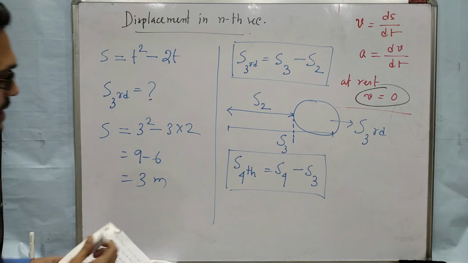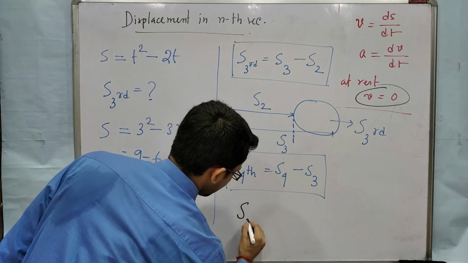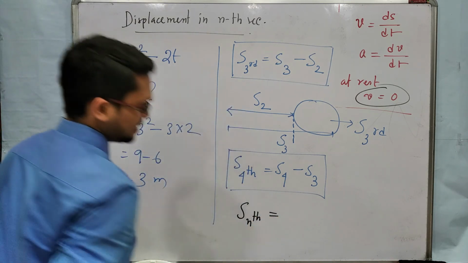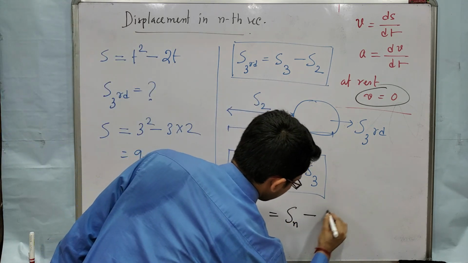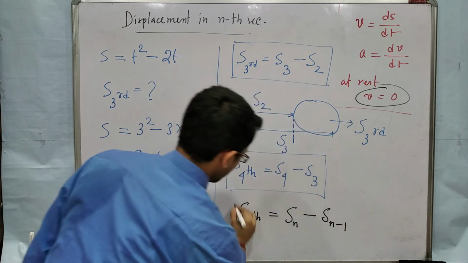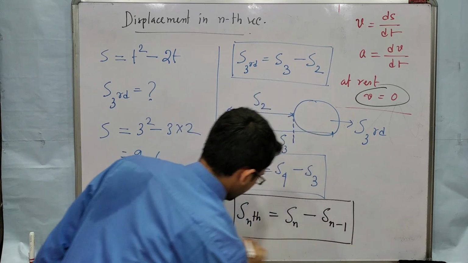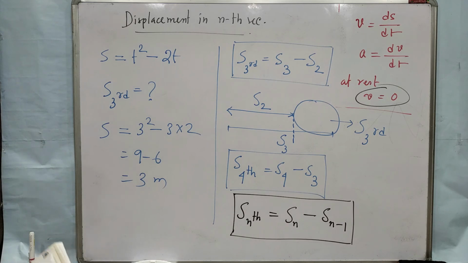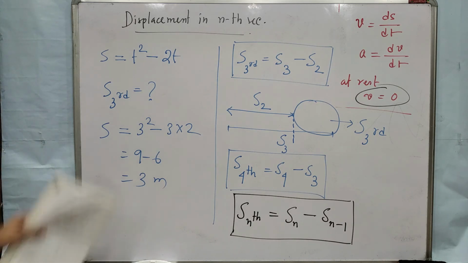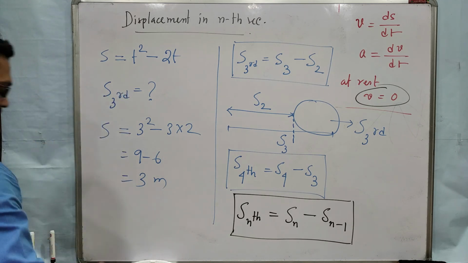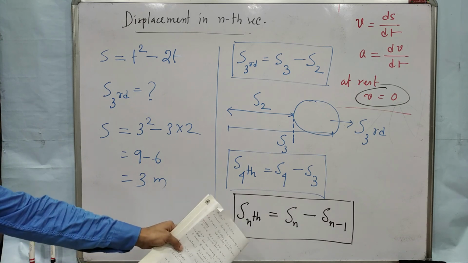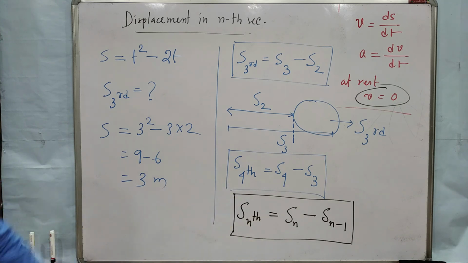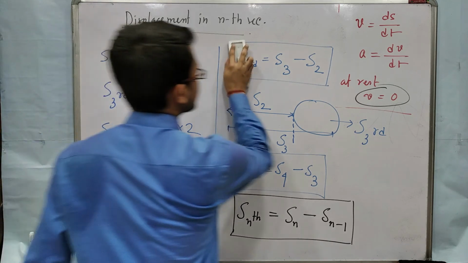The general formula will be displacement in nth second is displacement in n seconds minus displacement in n minus 1 seconds. Clear? Get the feeling. Now we will find displacement in the third or fourth or first second.